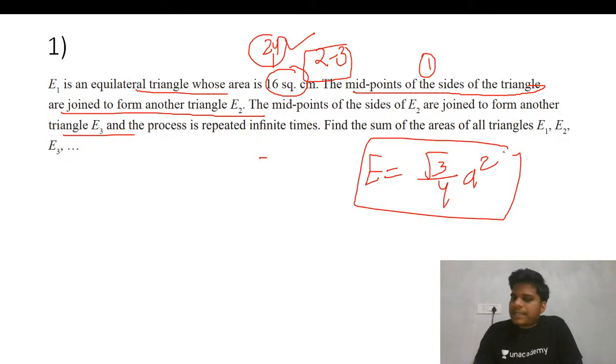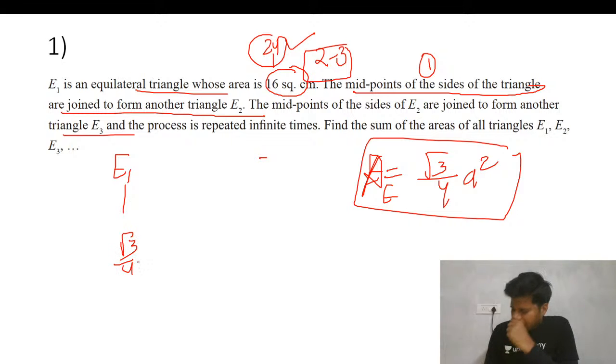So the area of an equilateral triangle depends on the square of the length of its side. Suppose E1 is the first triangle. Its area is root 3 by 4 a square. Now for E2, what will be the area?